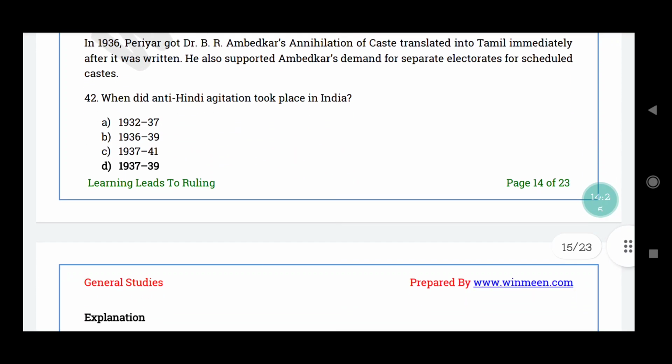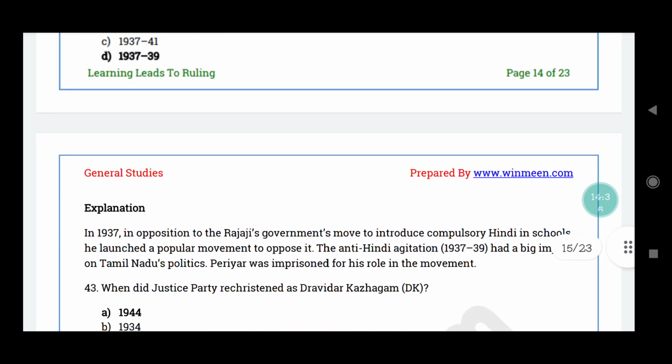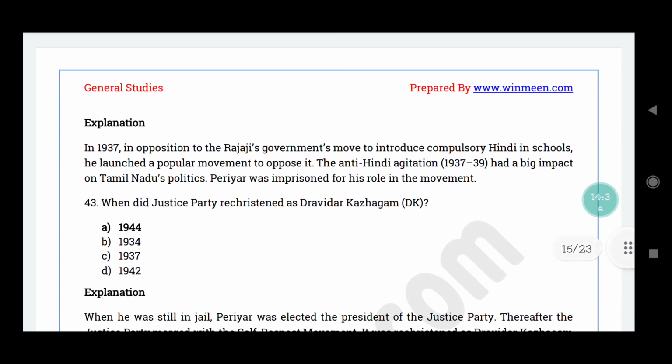Question number 42. When did anti-Hindi agitation take place in India? The correct answer is option D, 1937 to 39. 1937 ராஜாஜியோட கவர்மெண்ட் opposed moves to introduce compulsory Hindi in schools. So he launched a popular movement to oppose this move of Rajaji, அதாவது anti-Hindi agitation in the year 1937 to 39. இது வந்து ஒரு பிக் இம்பேக்ட் இன் தமிழ்நாடு பாலிடிக்ஸ்ன்னு சொல்லலாம். Periyar was imprisoned for his role in this movement.